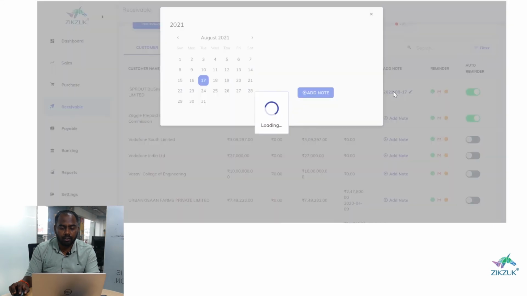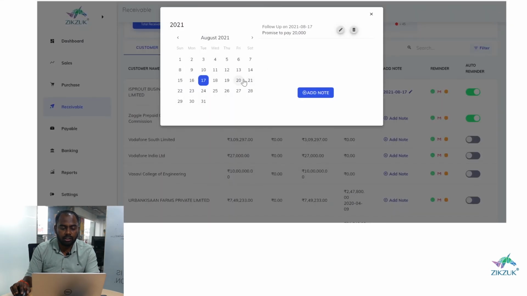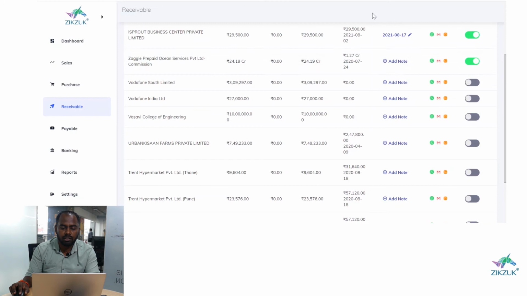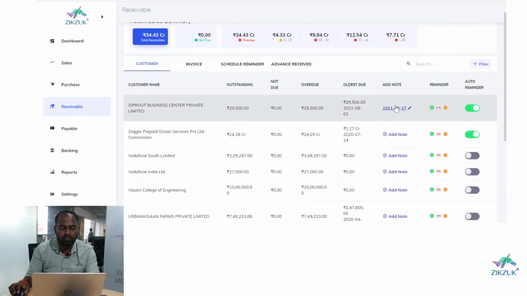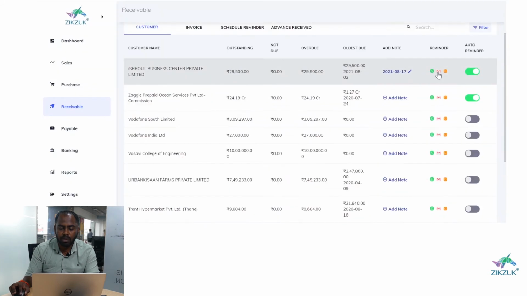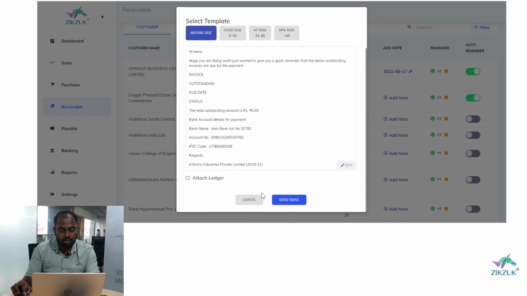You can create a task. Let's say you have called your customer and he said to give the money after 3 or 4 days. So you can create a task for the 20th and we will notify you on that day so that you never miss your follow-ups with your customer. You can send the reminder by email, SMS, WhatsApp, and it can be manual as well as automated.